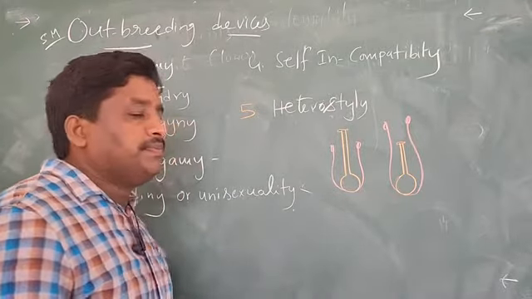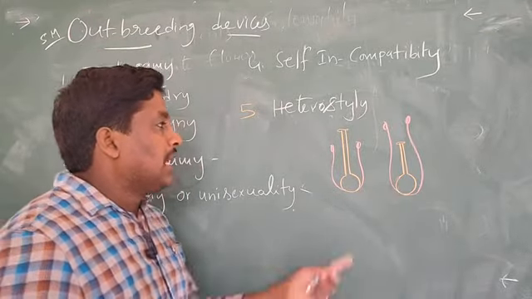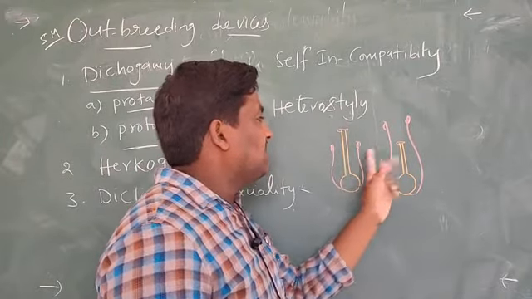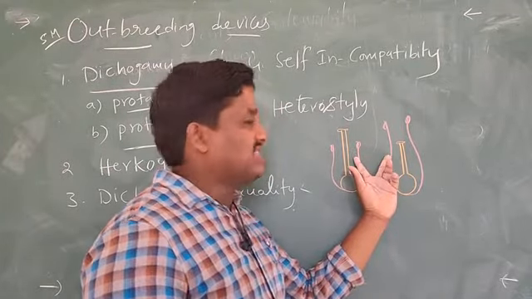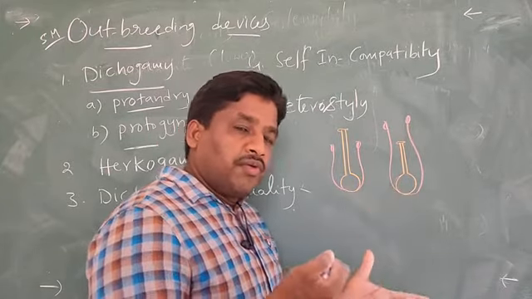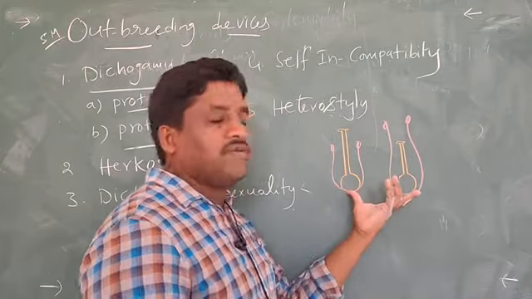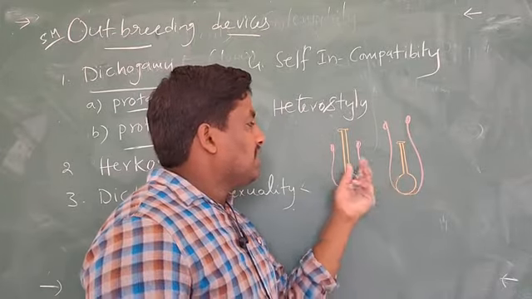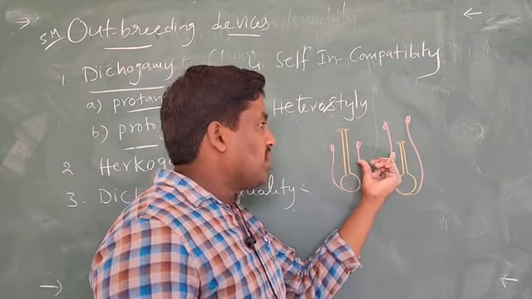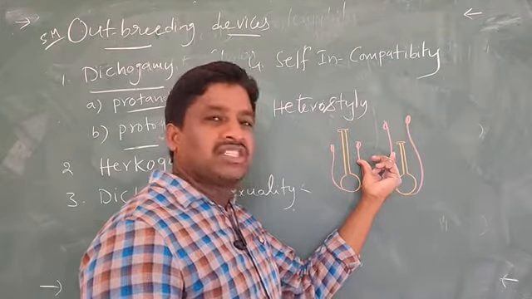See here, the styles are different in heights. In the same plant, you can see two flowers, and between the two flowers, two different heights of styles are present.